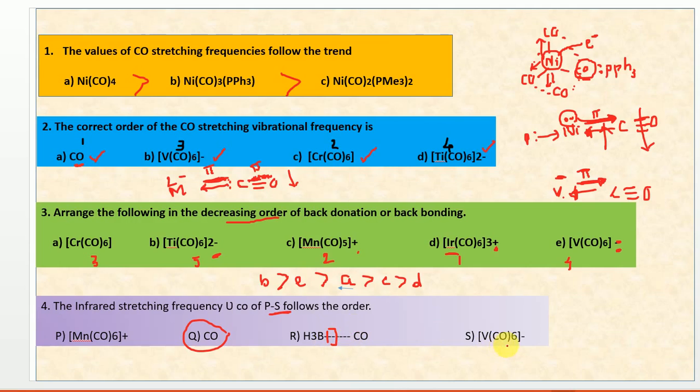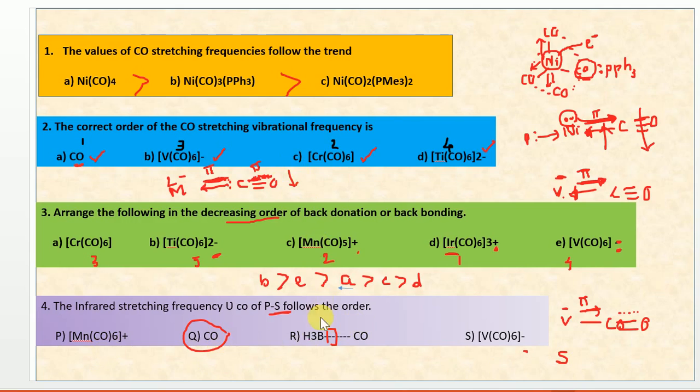So come to this one, the vanadium hexacarbonyl. CO is donating electrons to the vanadium, and at the same time vanadium is also donating back because of the negative charge. So this back bonding strength is increasing, and automatically the CO bond strength becomes weakened. So the CO stretching frequency is very low in the case of S, it is very high in the case of these two, and it will be normal in the case of free CO.